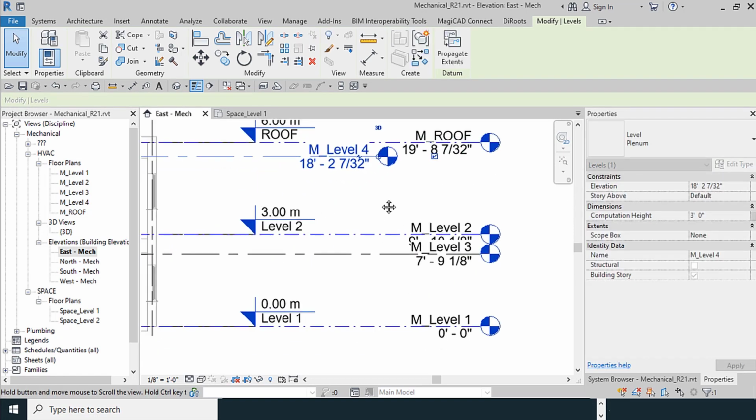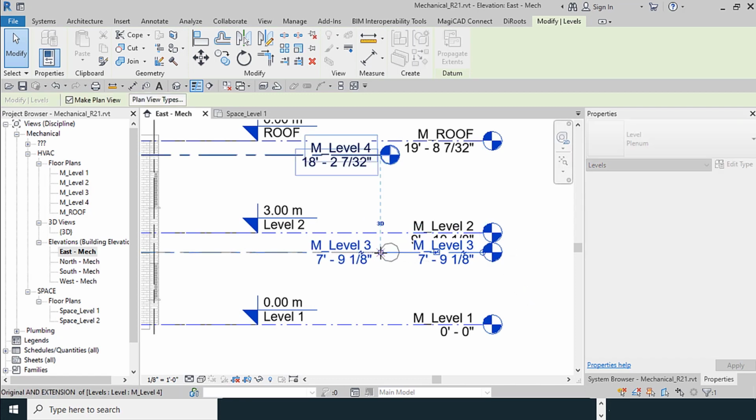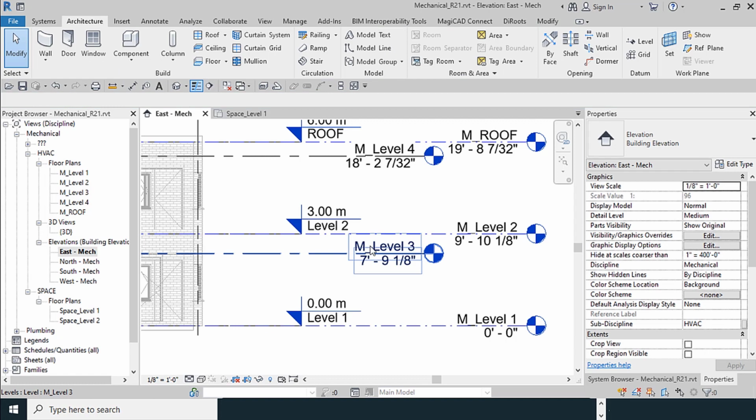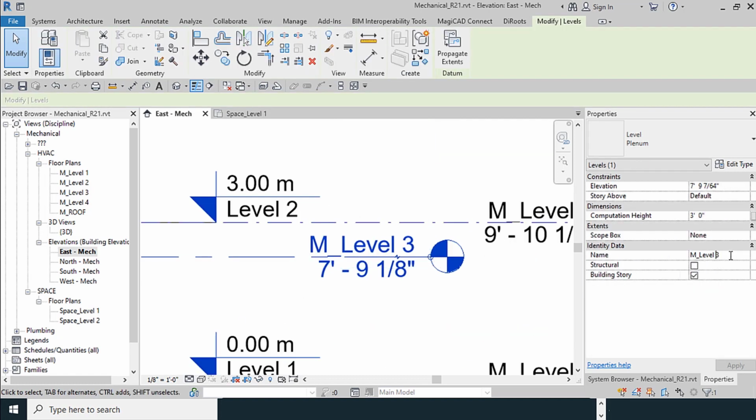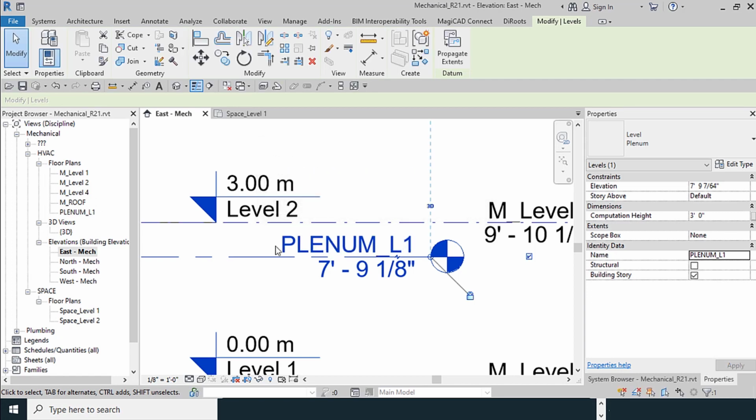I select them, I unlock it and move it to the left, and for these two, move it to the left side. I select it again. I rename it to Plenum L1. Would you like to rename corresponding views? From project browser, I select yes.